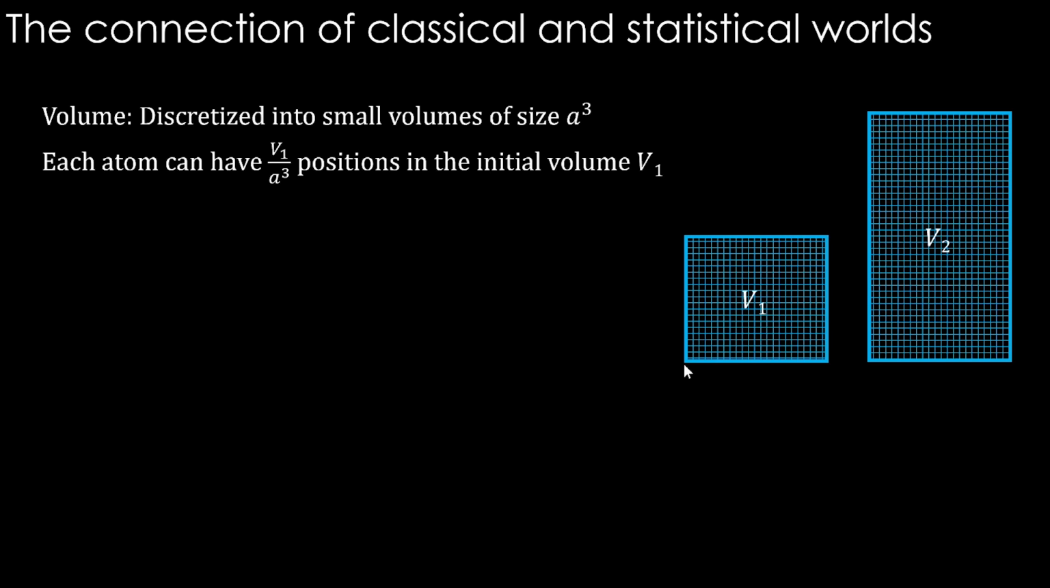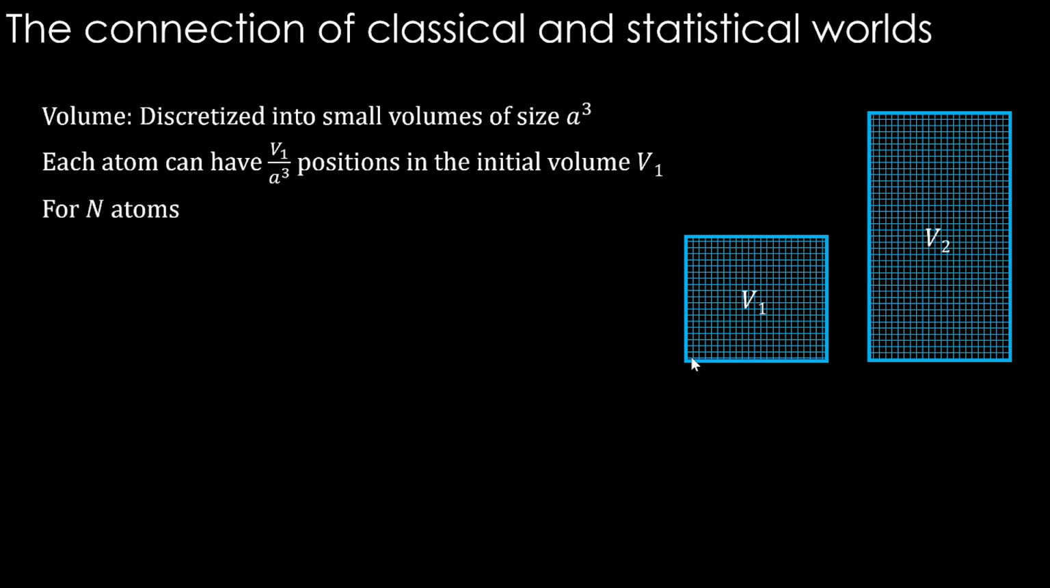When we discretize the positions like this, we talk about atoms being here or here. There is some kind of discretization happening. So when we discretize the volume, we can talk about a certain number of positions that are available for an atom to sit, not all the continuous positions. So in the initial volume, we have V1 by A cube number of positions for each atom to sit, right?